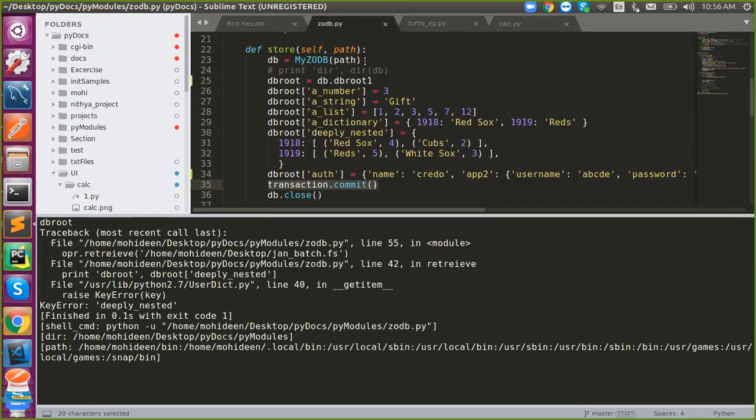So transaction commit is purely optional. It is not required at all. But why do we need a transaction commit? Just assume you are storing various Pythonic objects.